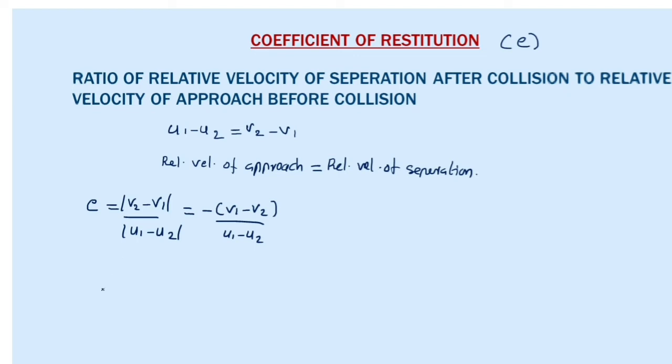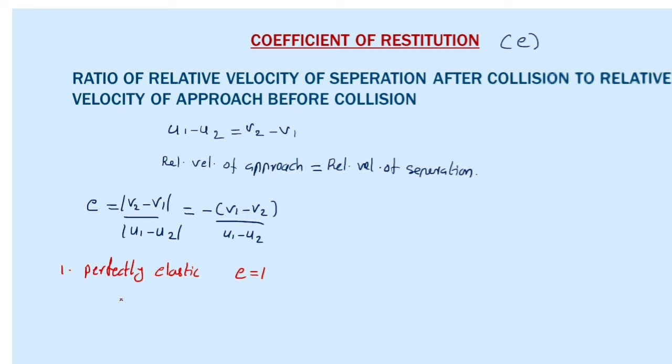Let's discuss a few cases. The first case is a perfectly elastic collision. In a perfectly elastic collision, the coefficient of restitution will be 1.